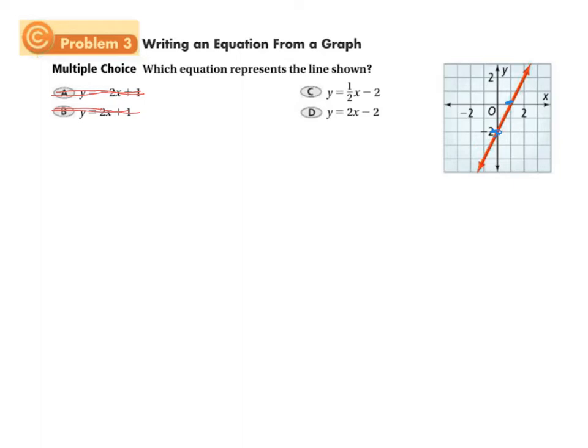Rise over run, 2 over 1. 2 over 1 is equal to 2, and that means we should have a slope of 2. And so yes, that's right, we should have D as our answer, okay? And if we look at the way that they explain it to us, because this is an example problem, let's see what they tell us.